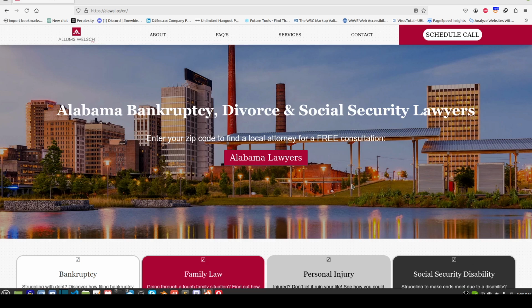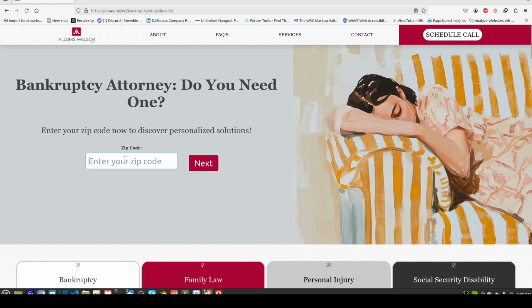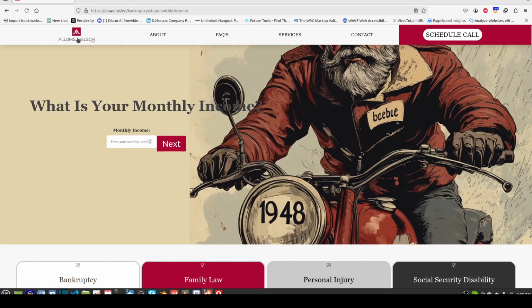Okay, this is what we've made the changes on so far. The idea on this website is to create landing pages. The landing pages will ask you for information: if you want to file bankruptcy, what you want to do, how many people are in your household.